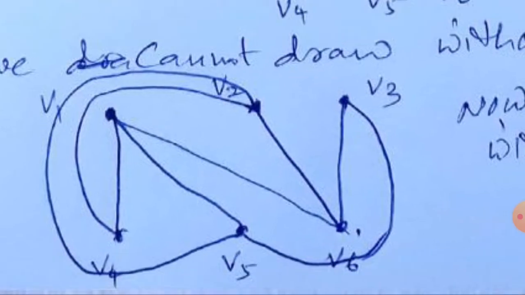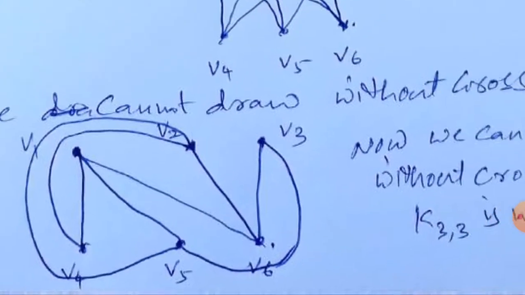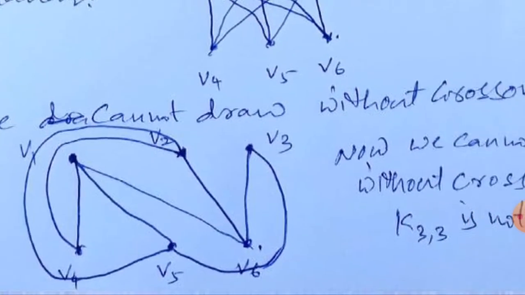Now we are writing without crossings only. How will we draw V3 to V4 without crossing any edge? Is it possible? Now observe. It is not possible to draw an edge V3 to V4 without crossing. Compulsorily, if you draw a line from V3 to V4, it will intersect with one of the previous edges.